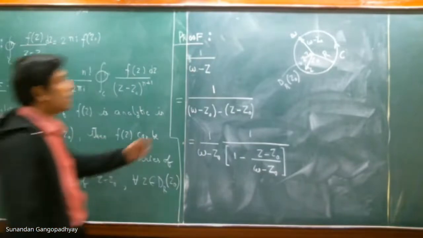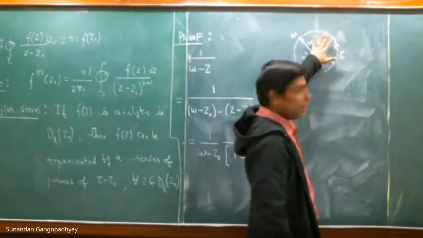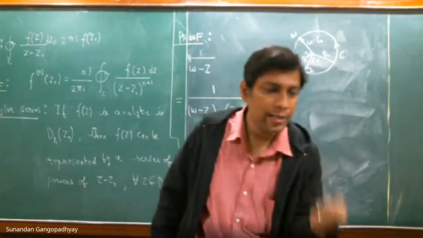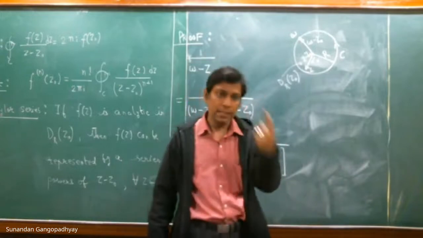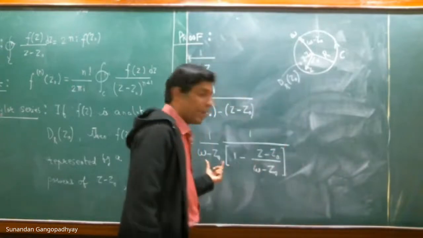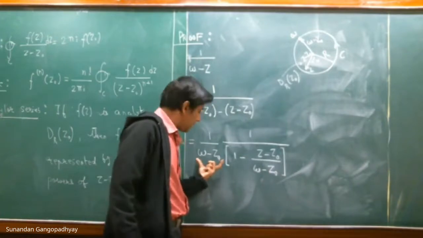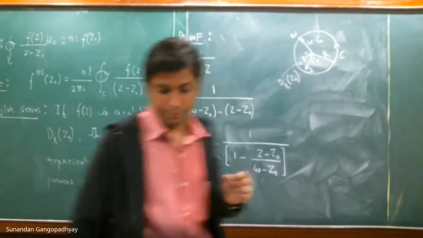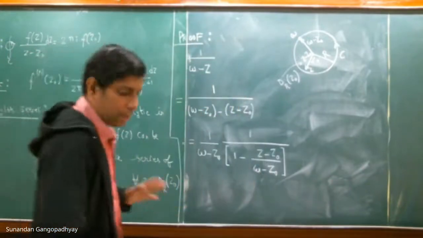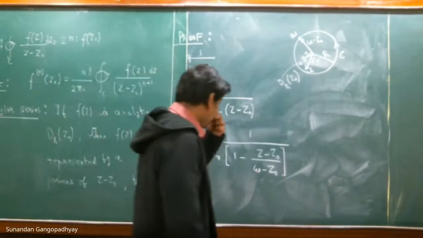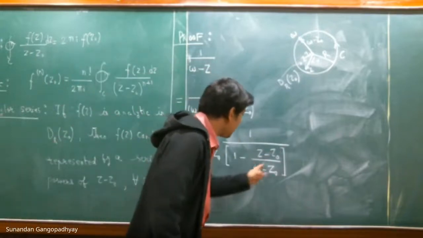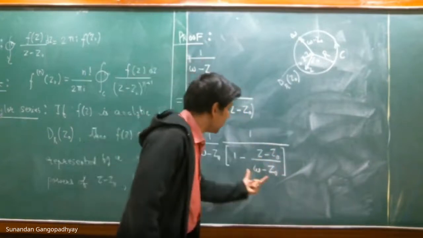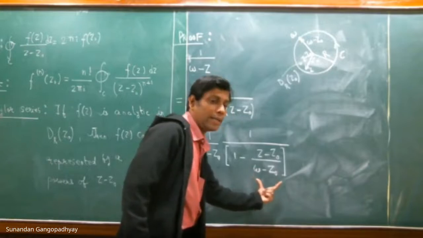Please note that since z is a point inside, therefore the modulus of z minus z naught, that means the distance between the point z and the center z naught of the circle, will always be less than the modulus of w minus z naught, which is nothing but the radius of the circle, capital R. Okay, please keep this in mind because this will be very important. So you can see that this factor is always less than 1 because z minus z naught is less than w minus z naught.